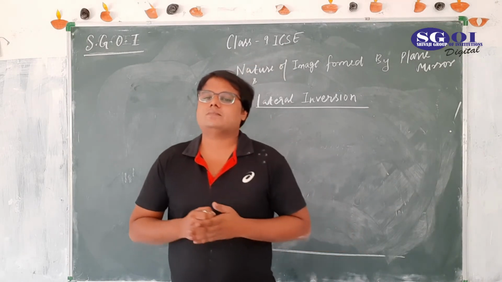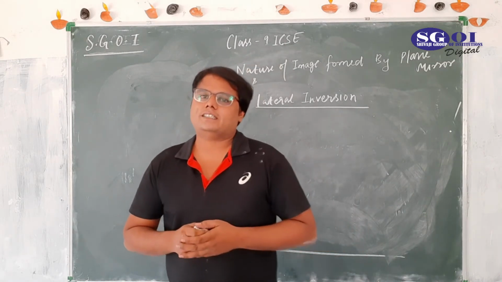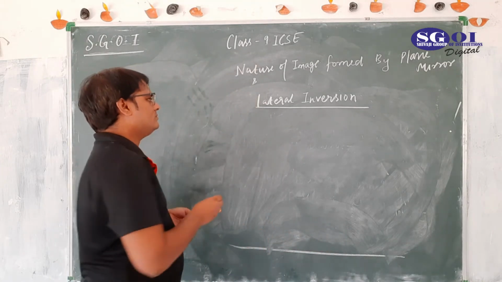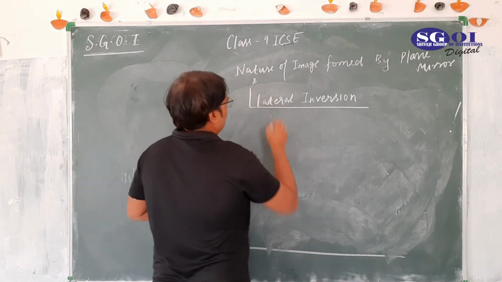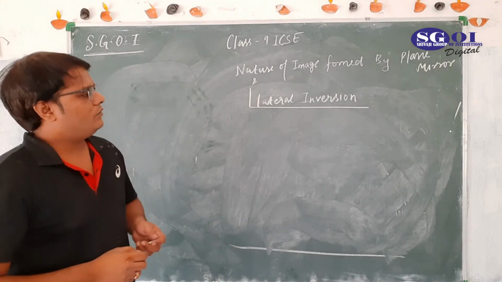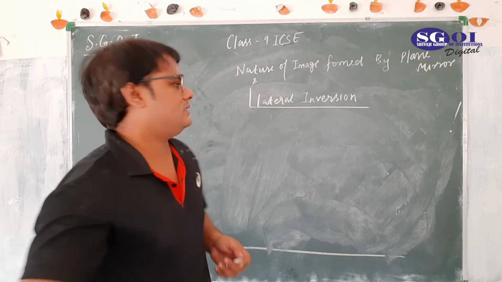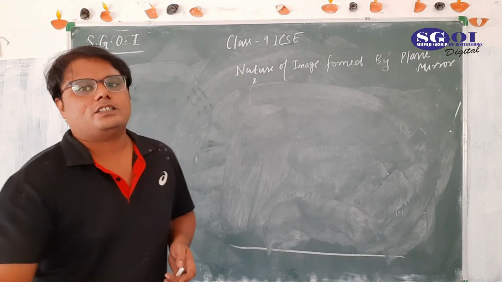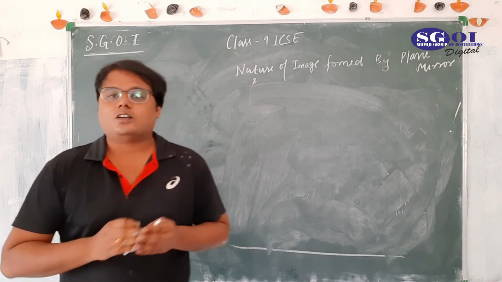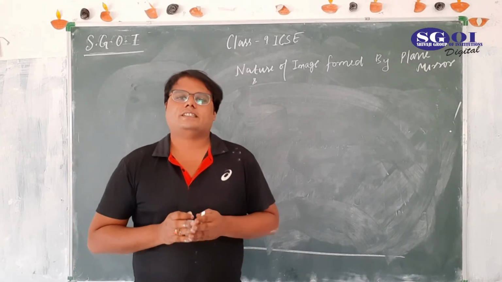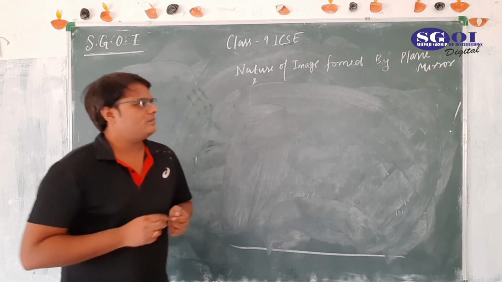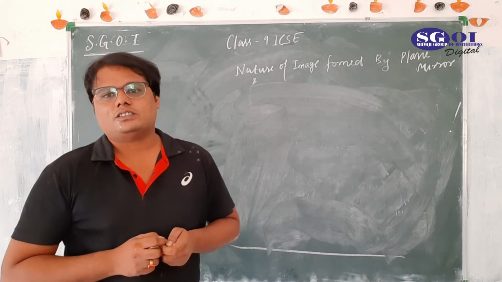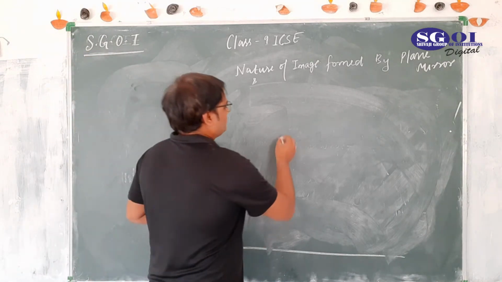Because right becomes left and left becomes right. This phenomena is known as lateral inversion. There is nothing further to learn here. Now, one more thing which you must remember, that location of our image does not depend on the incident rays taken. It doesn't matter how many incident rays you take. Location of image will not change. Let me show you.